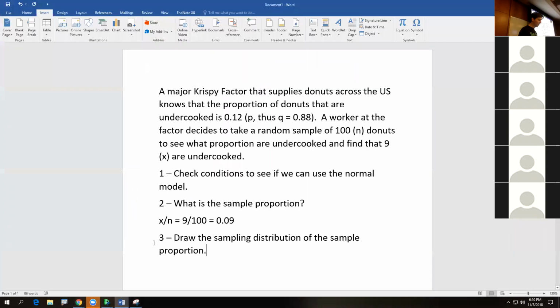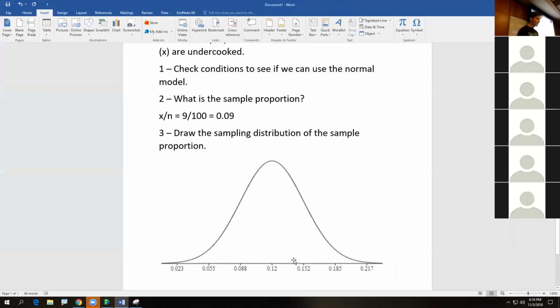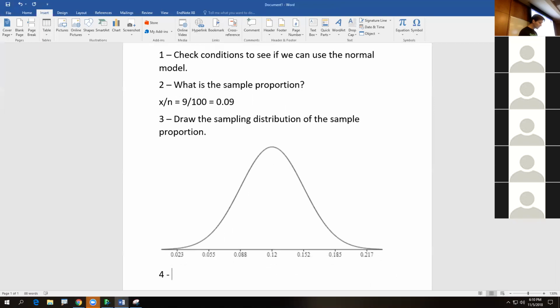So let's hop this over. We're going to put this in our drawing right here. So you could draw this. You'd put the mean in the center, which is p, and then you'd find p times q over n, square root, and go up, up, up. You just add it 3 times, and then you go down, down, down, just subtract it 3 times, and you've drawn the sampling distribution of the sample proportion. And now question number 4 might say, what is the z-score for their sample?